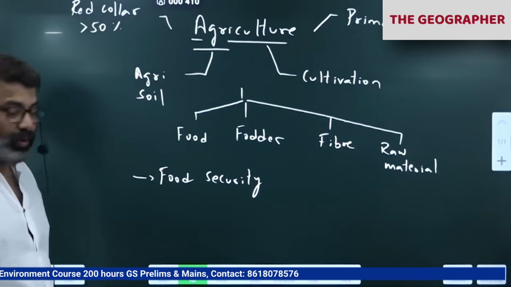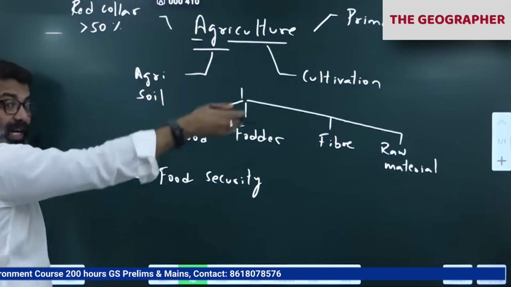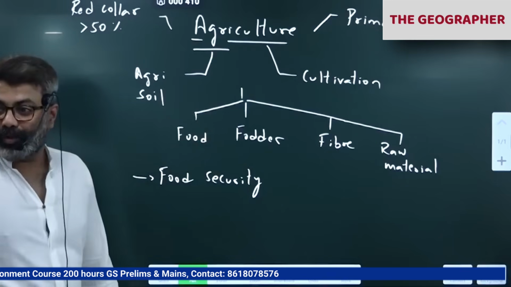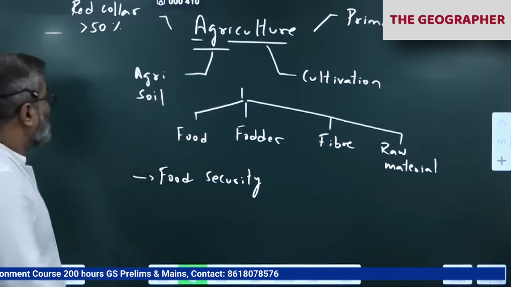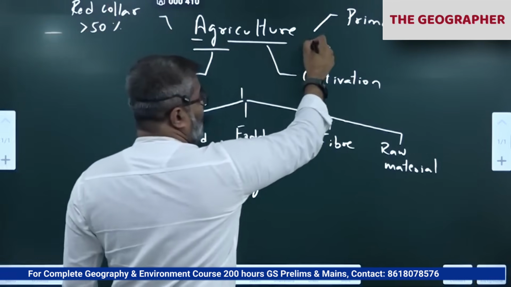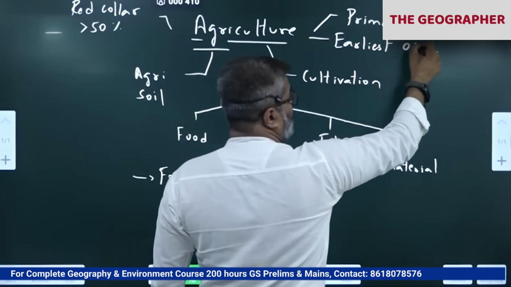Yesterday's class I told you, more than 50% of our population are dependent upon agriculture directly. The entire population is dependent upon agriculture for their food security. Okay, so this is one aspect. And also you should know, it is one of the earliest occupations of man.